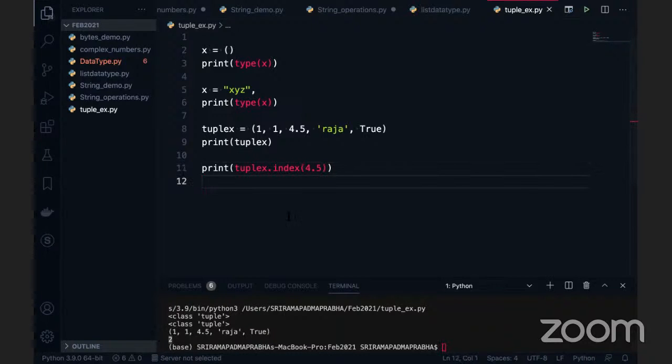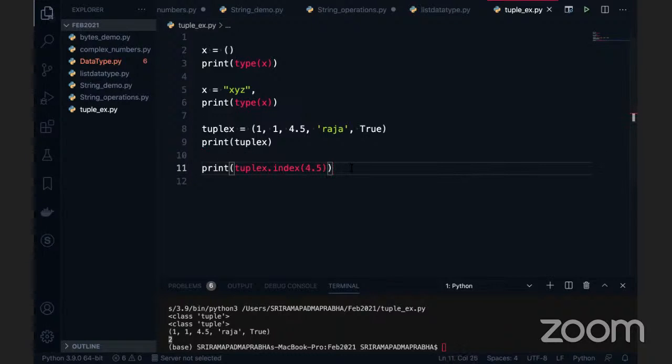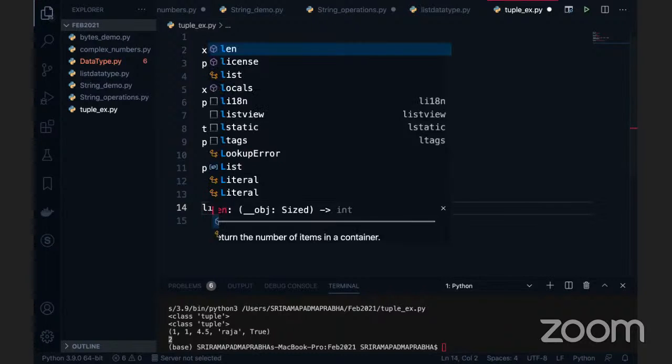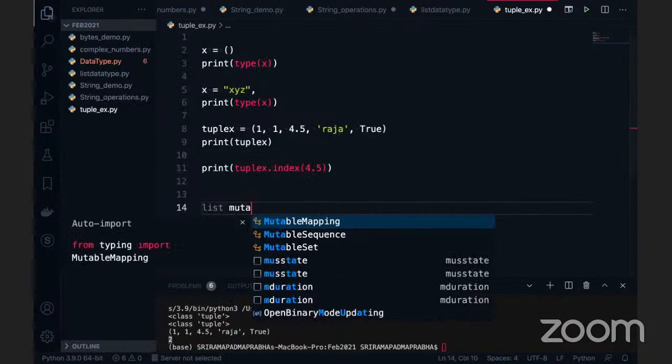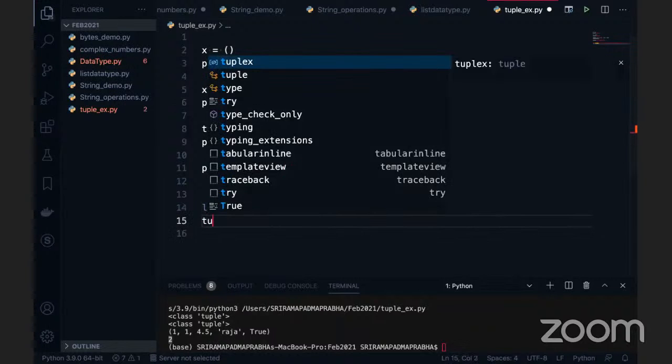It's a similar case for count also. You can also give the count. Same thing. There is not much explanation needed about index and count because we have already seen them in list and string. But one more point here: the main important difference between list and tuple, not only the functions, that you should tell the interviewer if someone asks you, is that list is mutable, meaning the values can be changed, and the tuple is immutable.